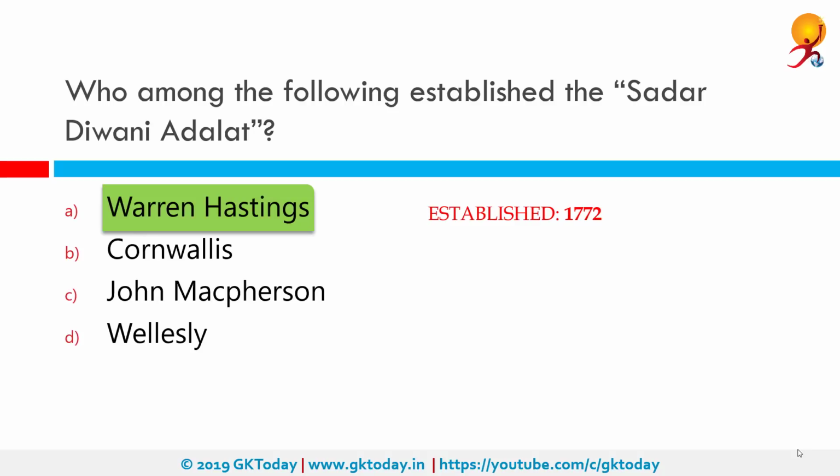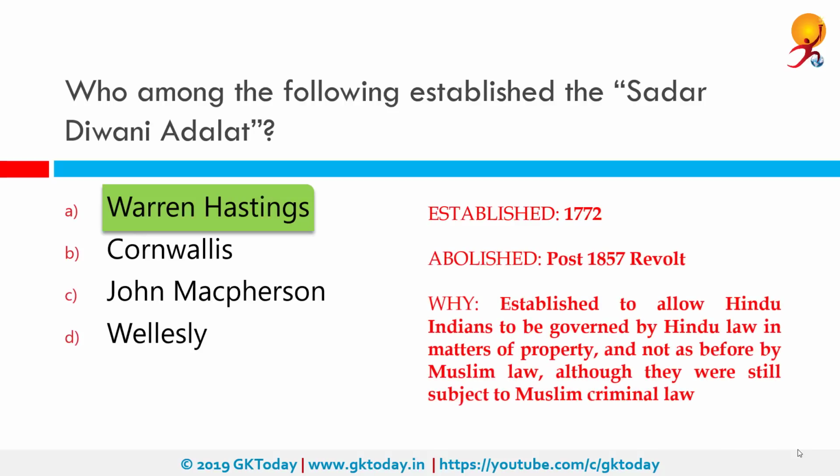The court's judges were the Governor-General and council members of the East India Company, assisted by native judges and officers of revenue. The court was established to allow Hindu Indians to be governed by Hindu law in matters of property and not as before by Muslim law, although they were still subject to Muslim criminal law. The court was abolished after the Indian Revolt of 1857.